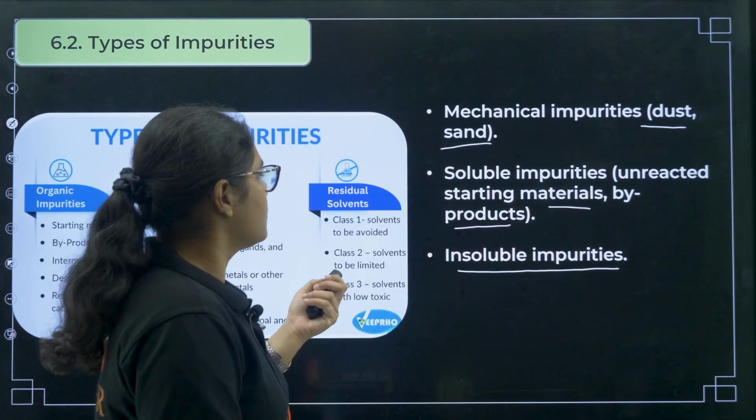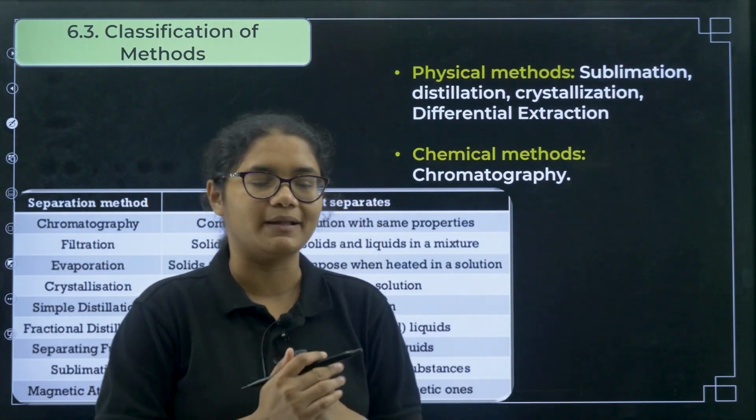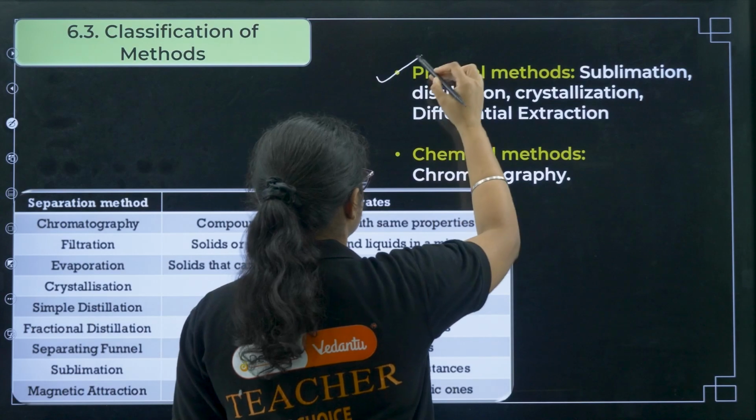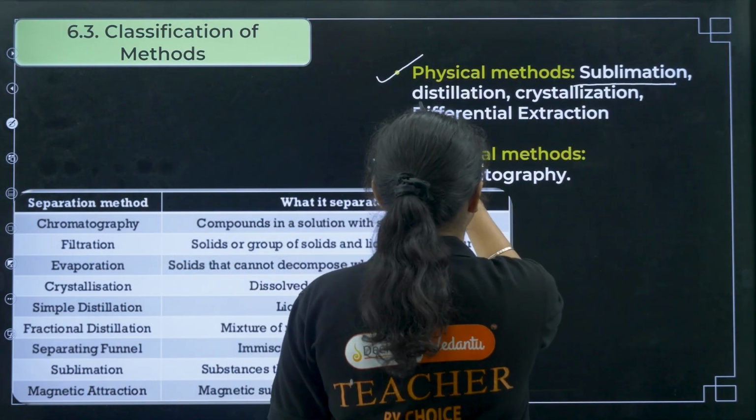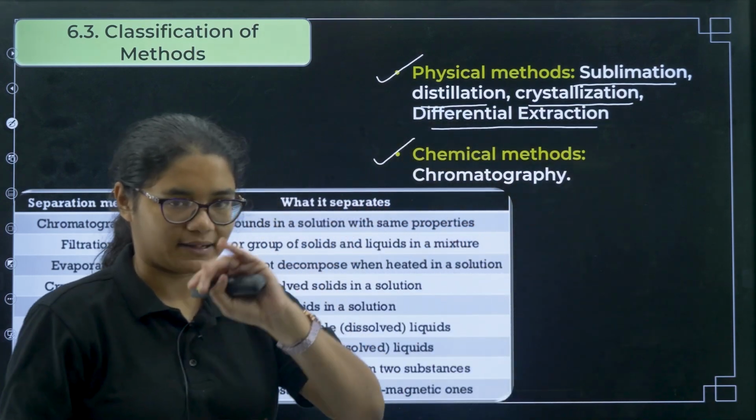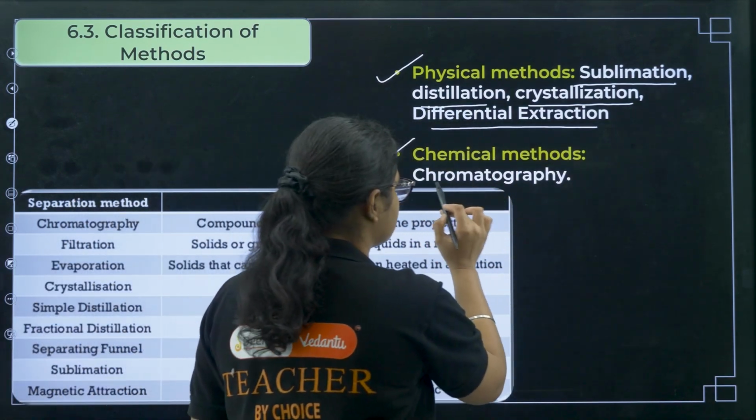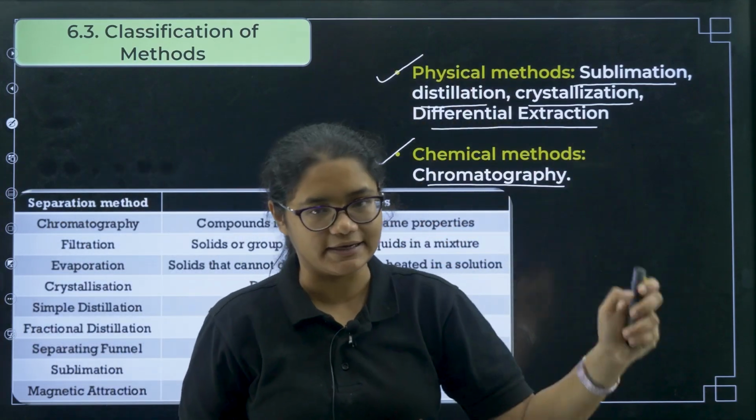Next, coming to the methods of purification. The methods of purification are of 2 types, physical and chemical. Under physical we have 4 methods: sublimation, distillation, crystallization and differential extraction. Under the chemical method we have chromatography. We are going to study all these methods in detail.